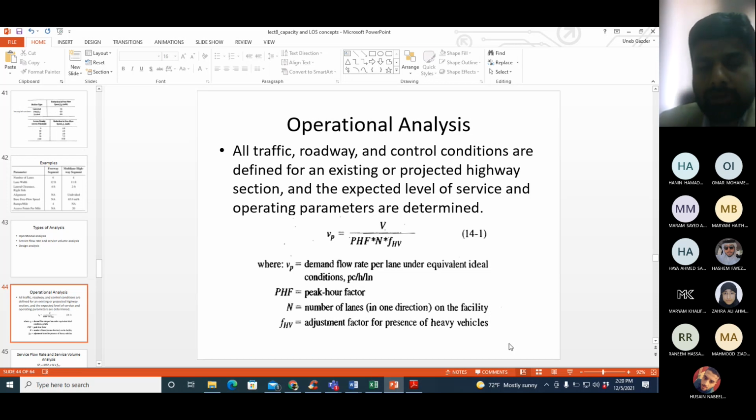Volume of the peak hour in vehicles per hour, then divide by 3 factors: peak hour factor, PHF, capital N, number of lanes, and FHV, factor for heavy vehicles. So PHF, peak hour factor, number of lanes, FHV, factor for heavy vehicles. After dividing by that, you will get VP, which is in passenger cars per hour per lane. And we have already seen VP in the speed flow diagram as well. So after calculating VP, then you can move on to the determination of the level of service.